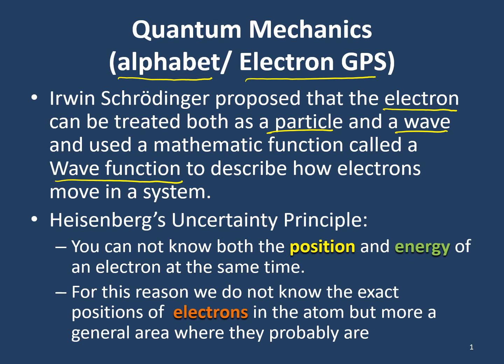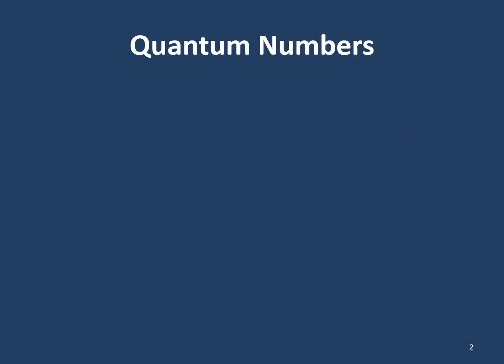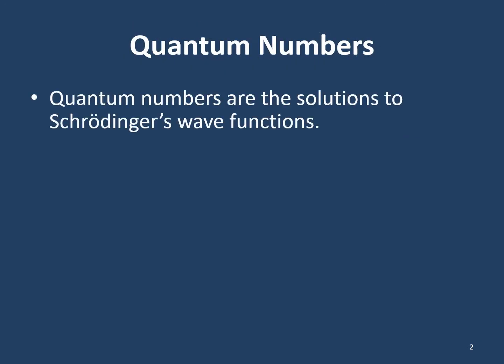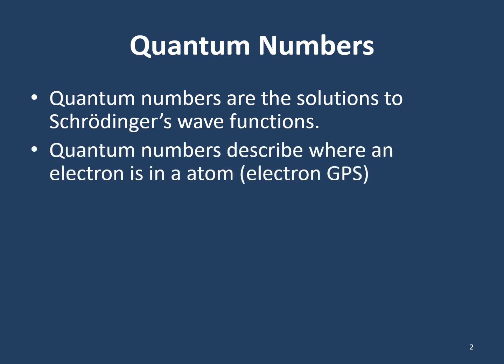All right. Quantum numbers. Now, quantum numbers are the solutions to Schrödinger's wave functions that he came up with. And they tell us a lot about the energy and a small amount about the position of our electrons within the atom. I like to think of them as electron GPS, because if you know all the quantum numbers for any given electron, you have a pretty good idea of both the energy, we know a lot about, and then we know kind of a rough area of where we can expect that electron to be within the atom.